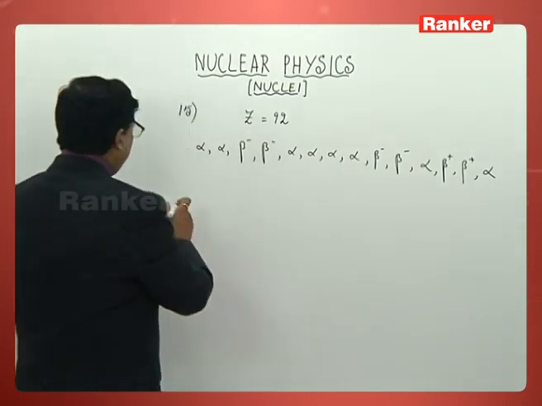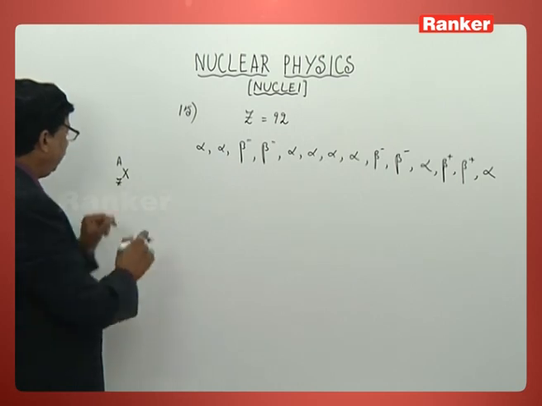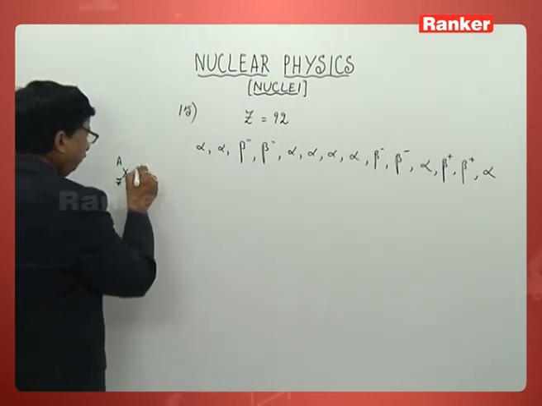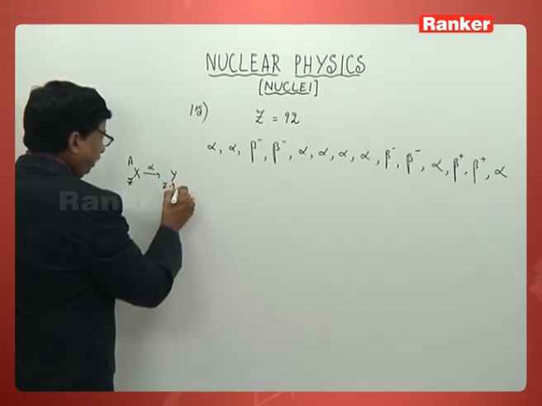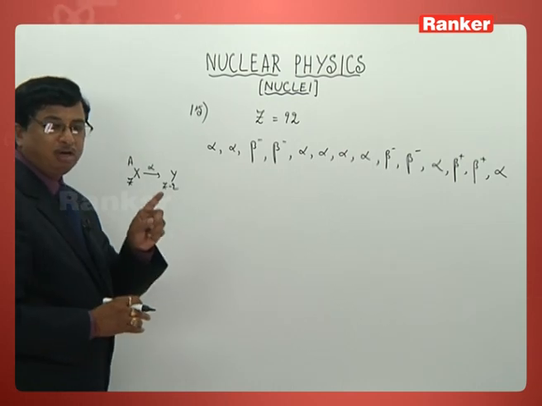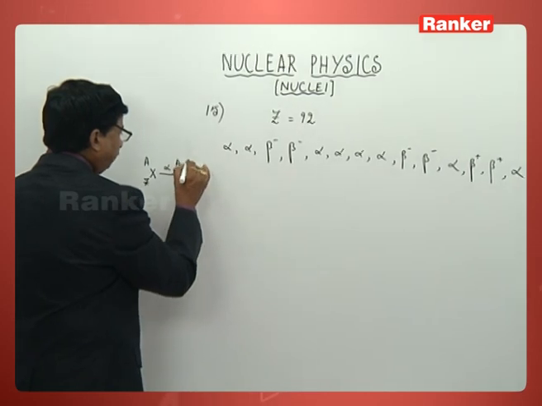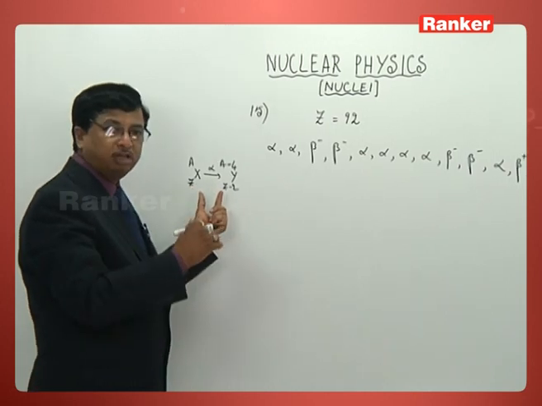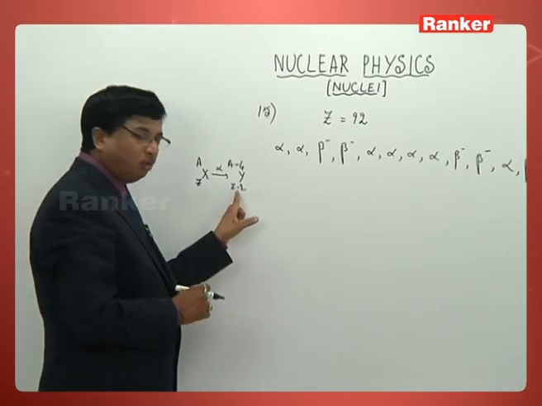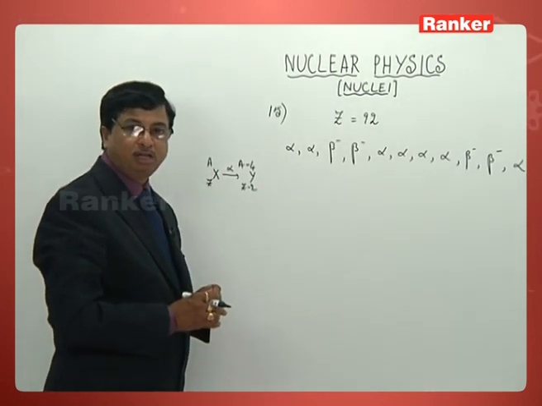Whenever an alpha particle has been released, if an element X with atomic number Z and mass number A gives out an alpha particle, you get Y, which of course will have atomic number reduced by 2 units and mass number reduced by 4 units. So whenever an alpha particle has been released, atomic number decreases by 2 units and mass decreases by 4 units.